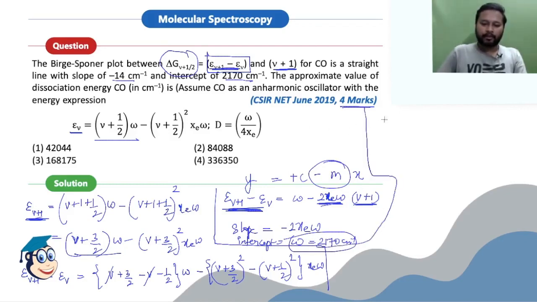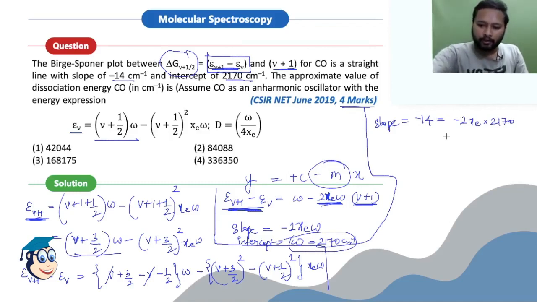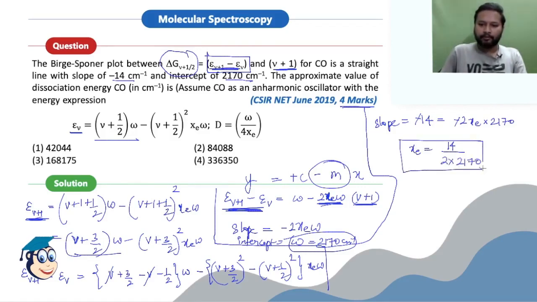So I'll just solve it over here. Now see, the slope is given to you, right? So the slope is equal to minus 14, and that is actually equal to minus 2 X E omega, and the omega value is 2170, multiplied by this. So what will be the value of XE now? You can just cancel out the minus signs, so that will be 14 upon 2 into 2170. So this is the value of XE which you calculated.